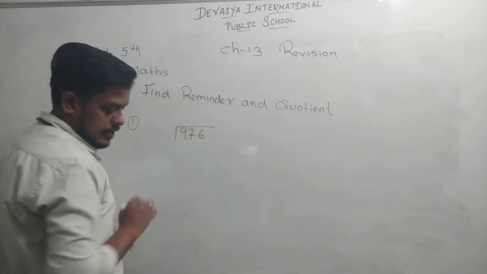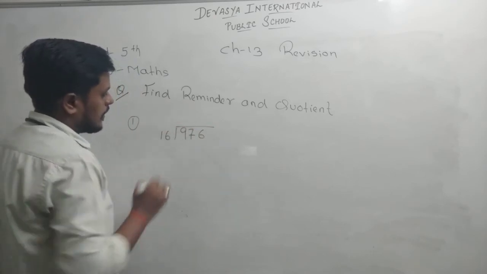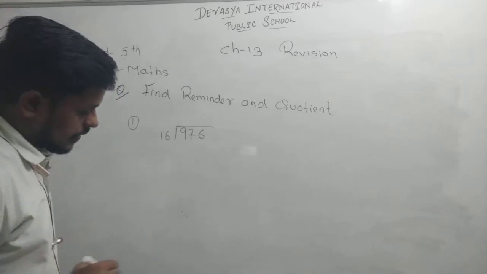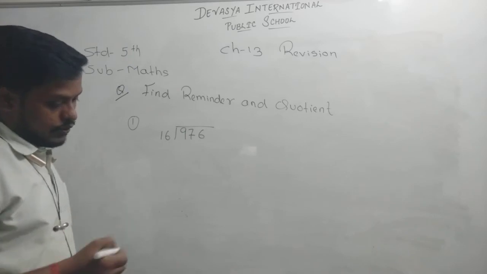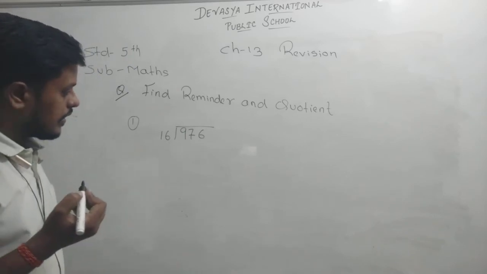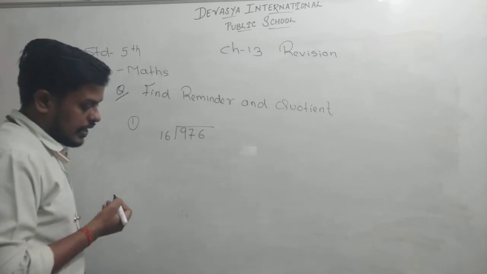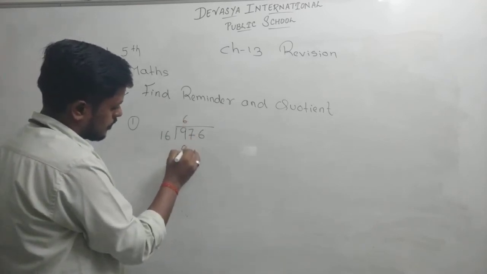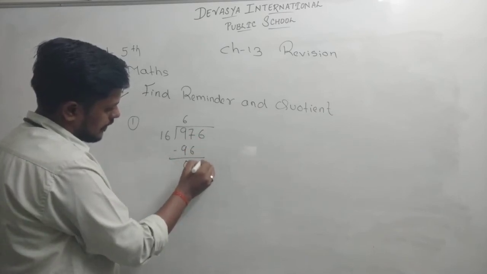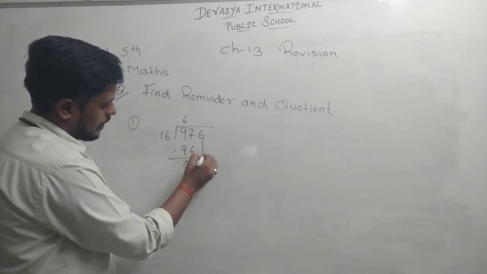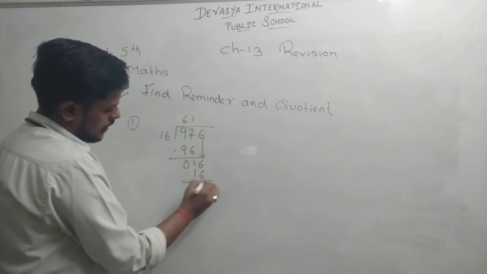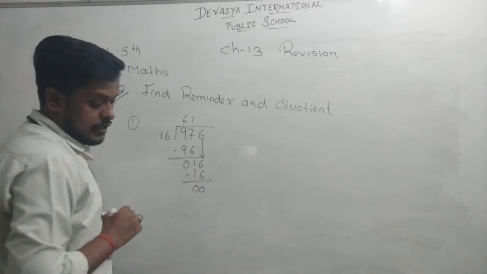976 is divided by 16. So now here we have to read 16 table. 16 1 16. Okay, 16 2 is 32, 16 3 is 48, 16 4 is 64. Okay, 16 5 is 80, 16 6 is 96. So the answer will be 0, 1, and this 6 will be as it is. So 16 1 16. The answer will be 0 0.